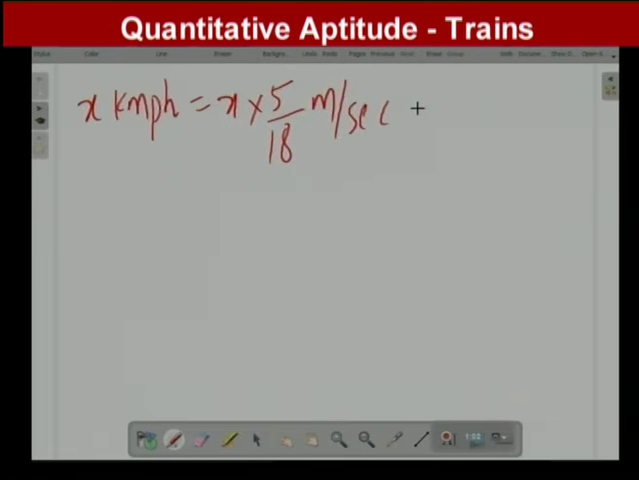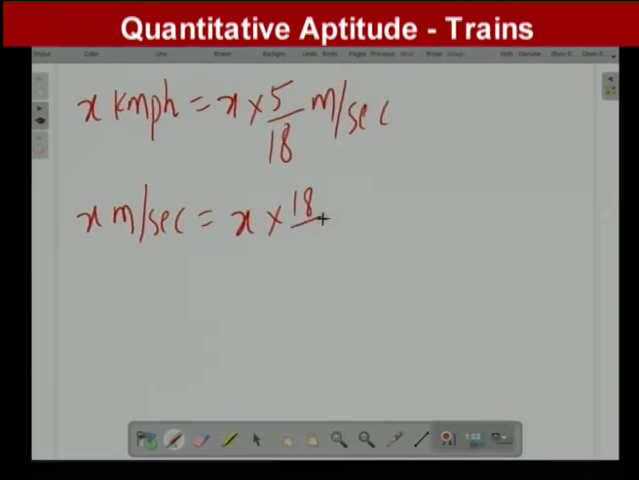Then this will be meter per second. Similarly, for example, x meter per second is given. This x meter per second I have to convert into kilometer per hour. What will you do? x into 18 by 5. So here the units are kilometer per hour. So x kilometer per hour can be written as x into 5 by 18 meter per second, and x meter per second can be written as x into 18 by 5 kilometer per hour.